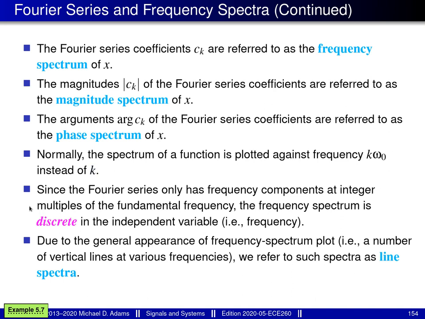Since each complex sinusoid in a Fourier series has a frequency that is an integer multiple of omega naught, the spectrum of the periodic function x can only have information at certain specific frequencies, namely at frequencies that are integer multiples of omega naught. In other words, the frequency spectrum is discrete in the independent variable, which corresponds to frequency. Since the frequency spectrum is discrete in the independent variable, the plot of a frequency spectrum appears as a sequence of vertical lines. For this reason, this type of spectrum is sometimes referred to as a line spectrum.